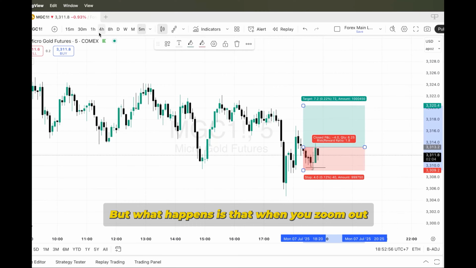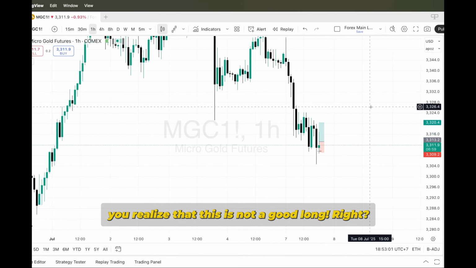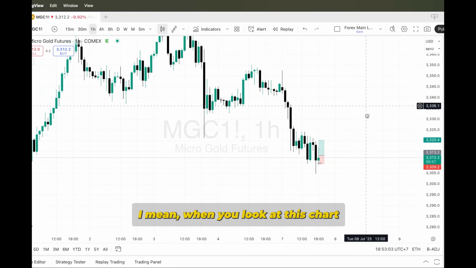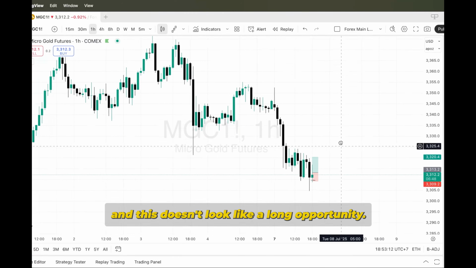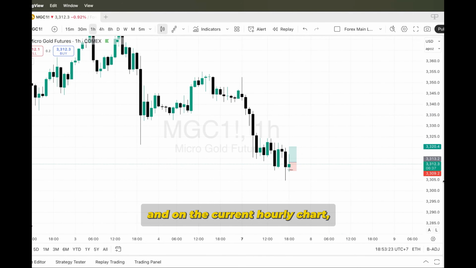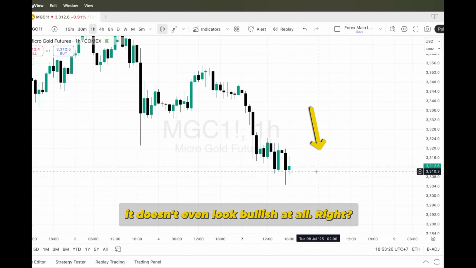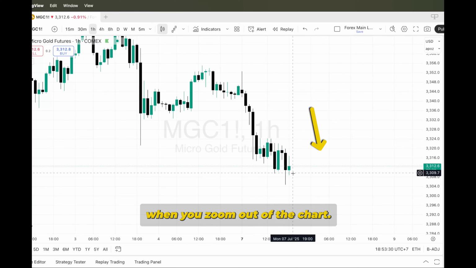But what happens is that when you zoom out to the higher time frames, you realize that this is not a good long, right? I mean, you look at this chart and you look at what's happening to the left, and this doesn't look like a long opportunity. You had all this bearish action, and on the current hourly chart, it doesn't even look bullish at all, right? So you get to see this when you zoom out of the chart.